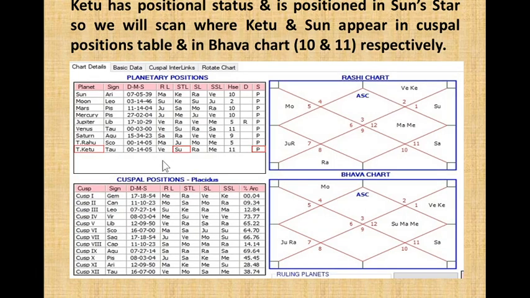Ketu is in the star of Sun, and Ketu has positional status. Sun appears in 10 and Ketu appears in 11. So this is their position in the Bhav chart.